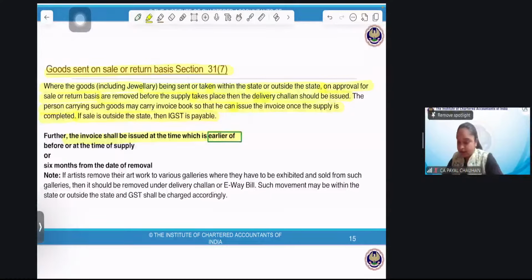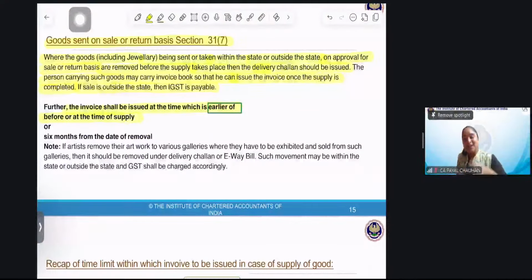We'll see what is earlier, before or at the time of supply. Whenever the supply takes place, at that time the invoice will be issued. Supply means when I approve the goods. When I approve the goods, the invoice will be issued at that time or before, or if I'm not approving the goods within 6 months from the date of removal. Say I had a mattress on approval or return basis, and I am using the mattress and not returning it. Then the invoice will be issued within 6 months from the date of removal.